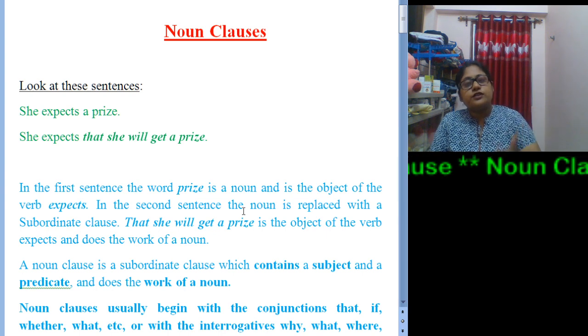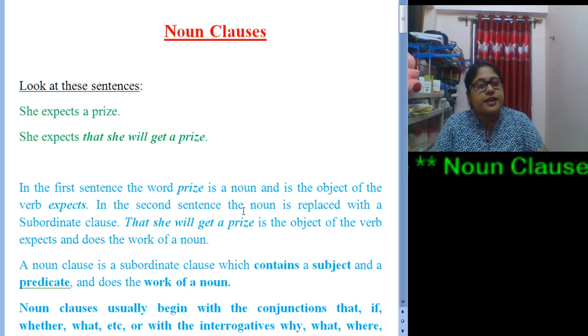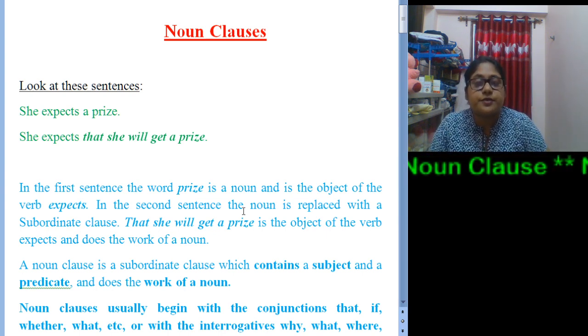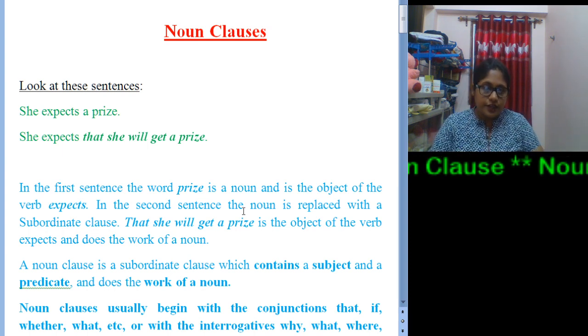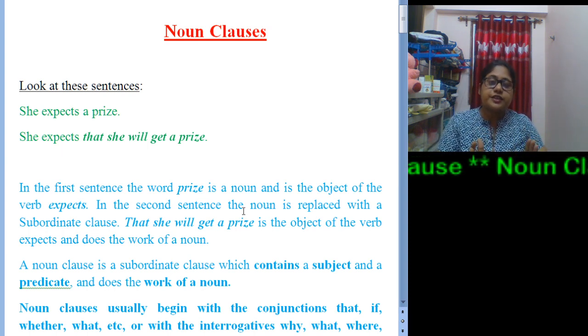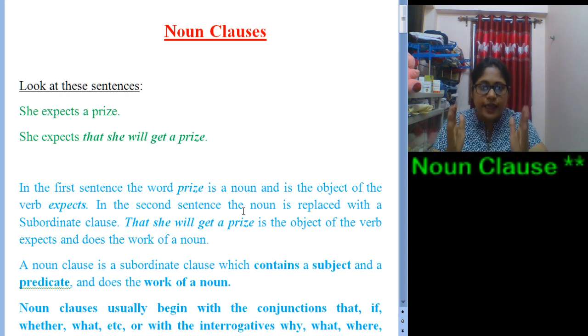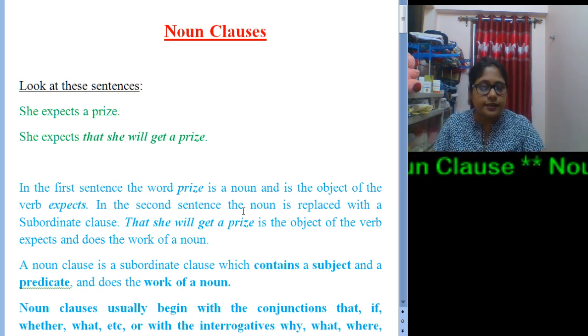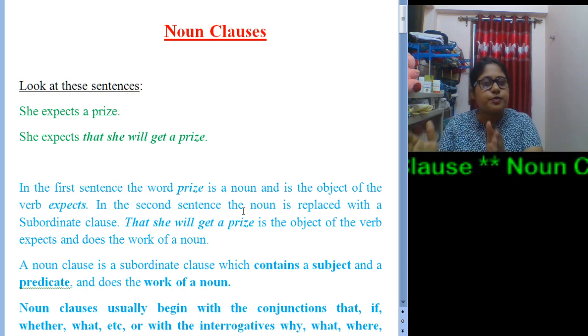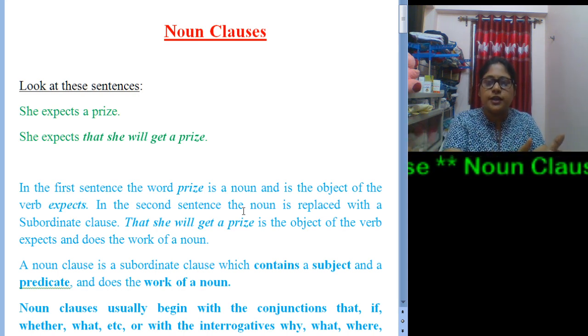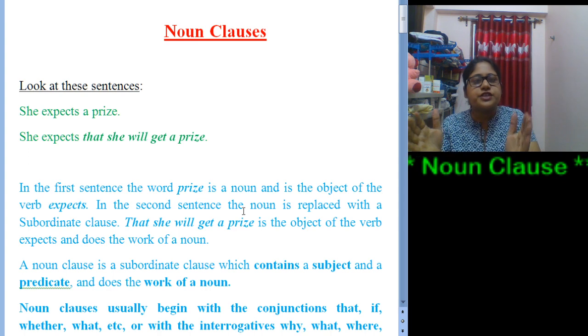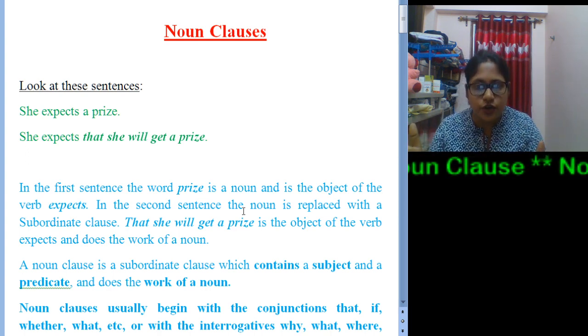Now focus on the next sentence. She expects that she will get a prize. Here we find she expects, which is the main clause. Now, that she will get a prize, this part depends on the first part, she expects. So that she will get a prize is the subordinate clause.